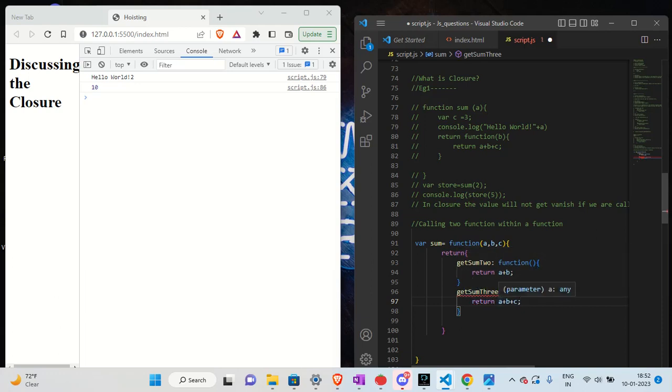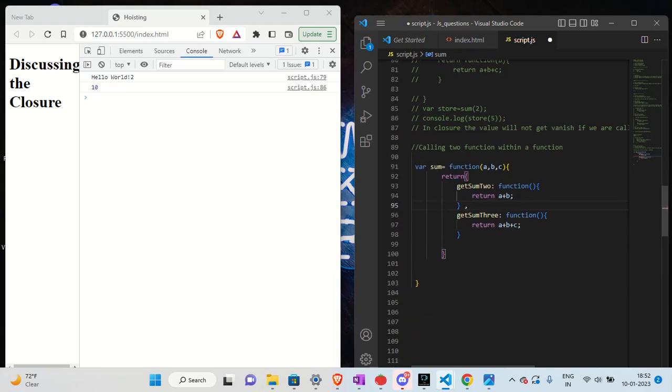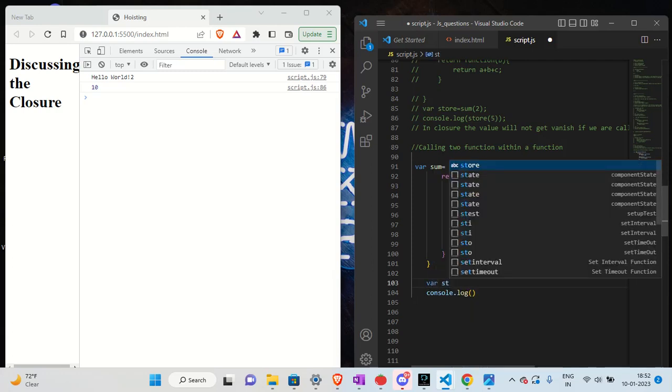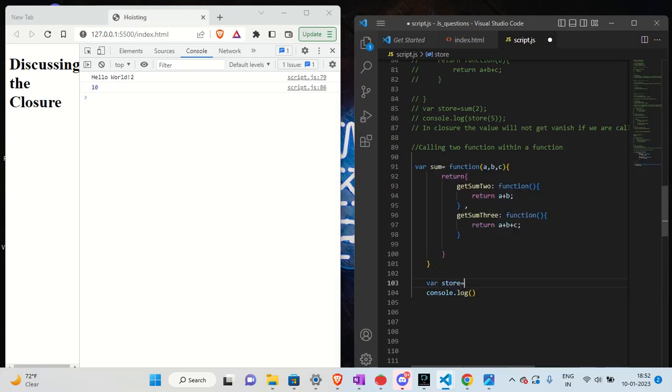You can see a red line here. That is because we didn't put the comma, it got vanished. Now after this function, let me correct the indentation. Now we will do console.log. I will do one more thing. We will store this sum in one more variable, that is store.